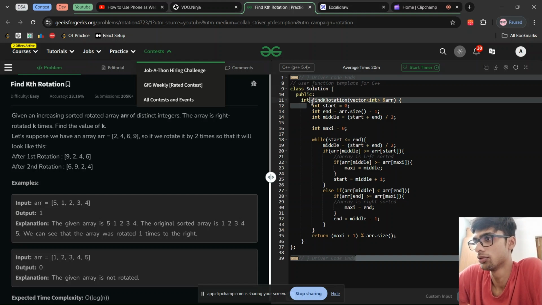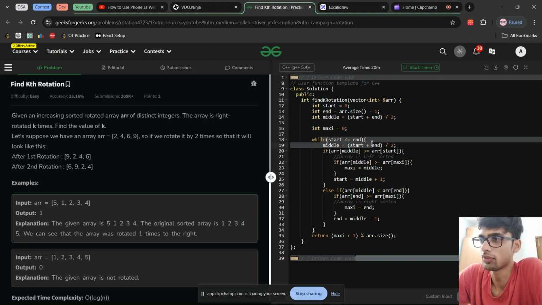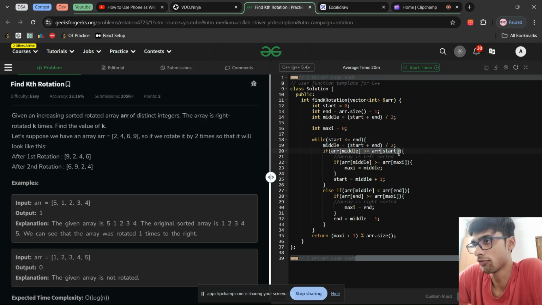Essentially, you initialize start, end, and middle just like you do in binary search, and you traverse while start is less than or equal to end. So you find out the middle. If the array of middle is greater than or equal to array of start, then you know that the array is left sorted. So you store the maximum element and you go to the right part, and if the array is right sorted, then you go to the left part, and at last you return (maxi + 1) % array.size(), because you have to return the modulo of the thing. It can only be rotated from 1 to k times, not more than that. So yeah, that's it. That was a pretty simple code.